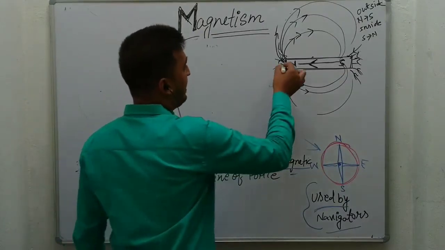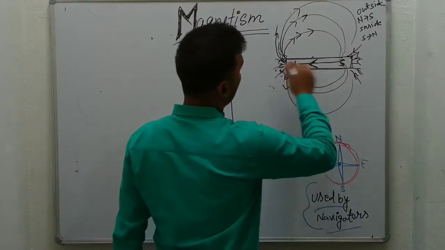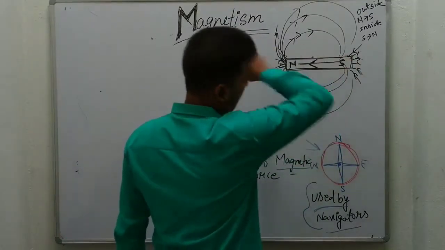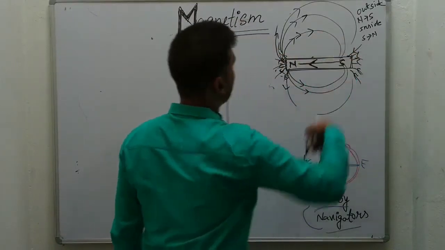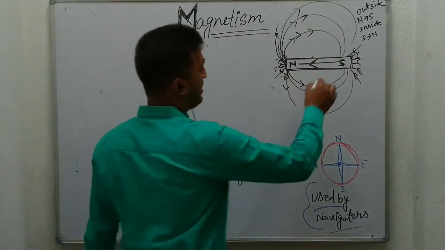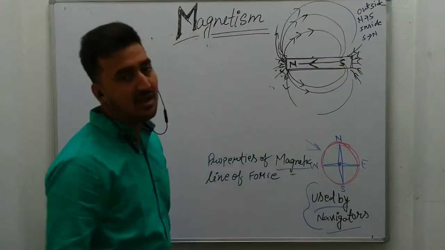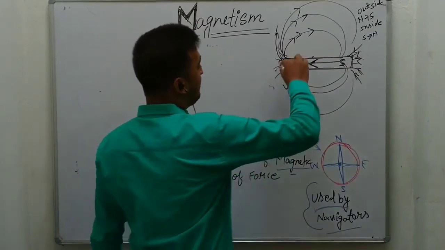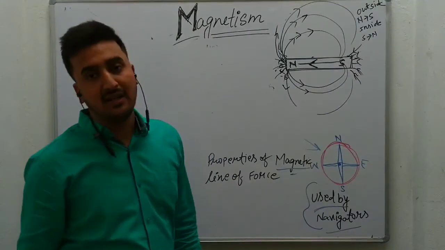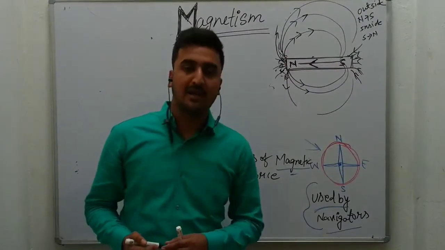So the density will be maximum near the poles and minimum in between the north and south poles. There are three important points here. First, the magnetic lines go south to north inside the magnet. Second, north to south outside the magnet. Third, the density of the magnetic lines is maximum near the poles. So this is all about the magnet.